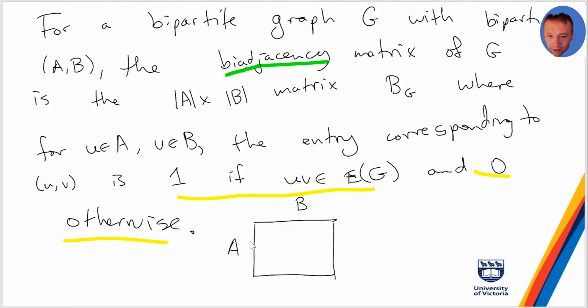In a given box, you put a 1 if the corresponding vertex of A is adjacent to the vertex of B corresponding to that column, and you put a 0 otherwise.